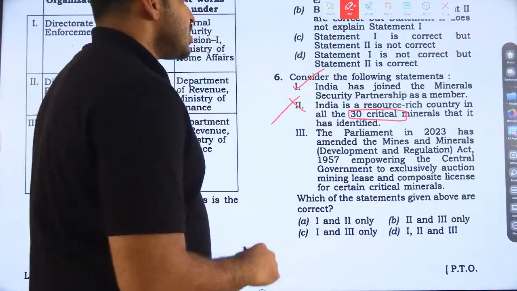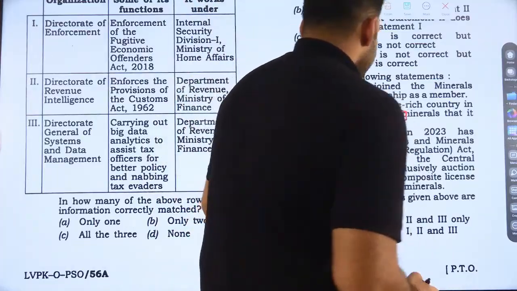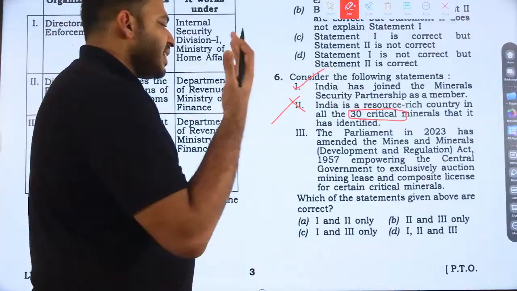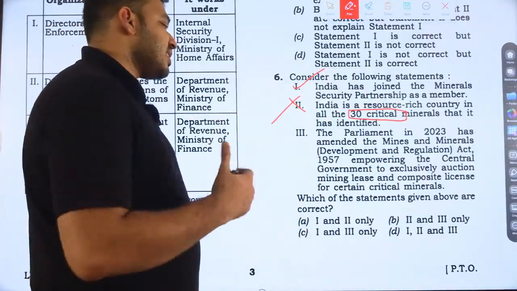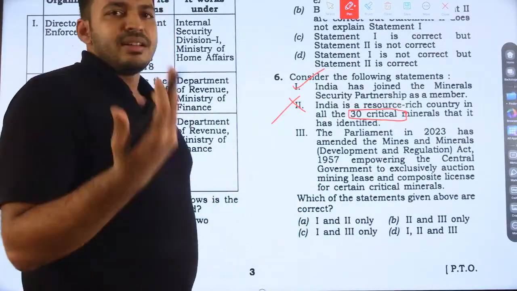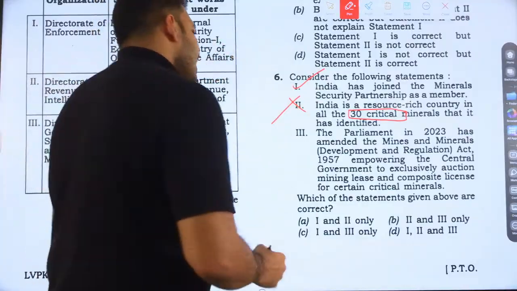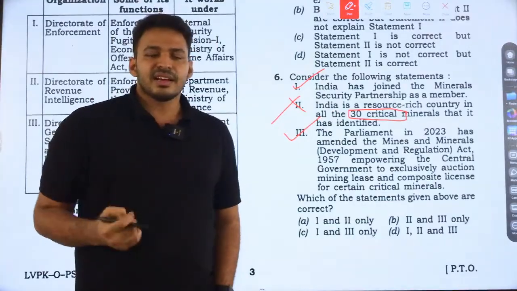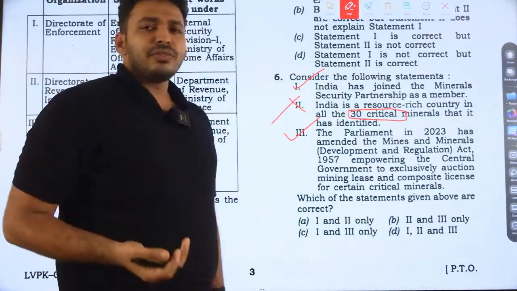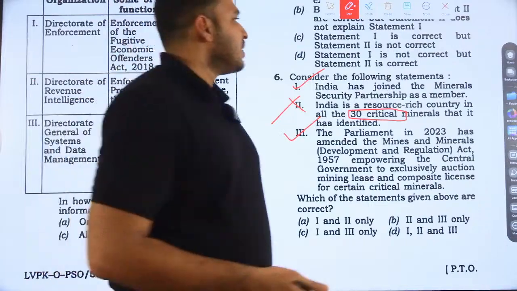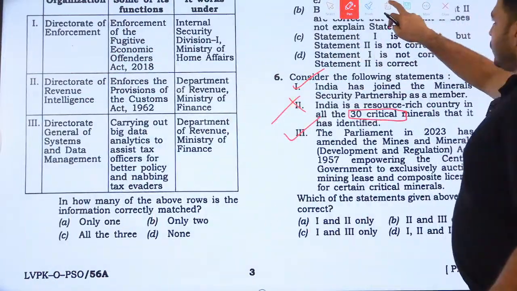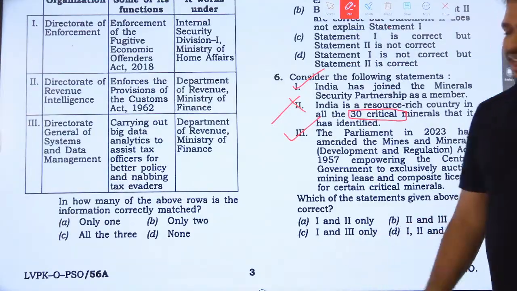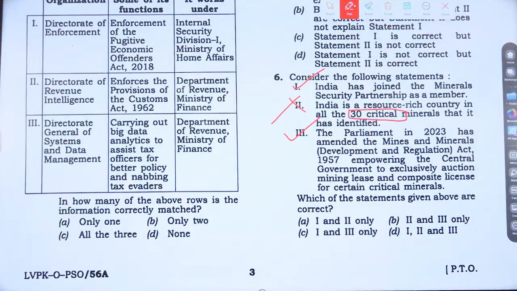Statement 3: The Parliament in 2023 amended the Mines and Minerals Act 1957, empowering the central government to exclusively auction mineral leases and composite licenses for certain critical minerals. Logically, that is also a right answer because now it's under the central government for critical minerals. Critical minerals are actually vital for new age technologies. So 1 and 3, option C is the right answer.